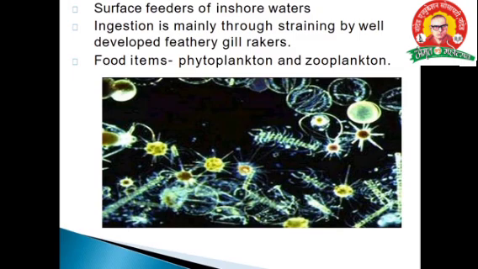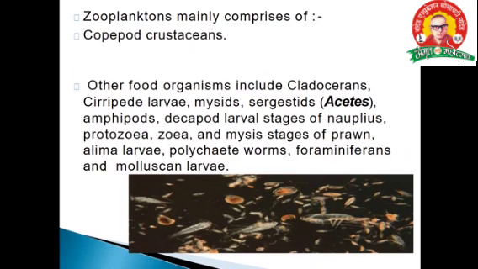All these come under zooplankton, because the Indian mackerel feeds on phytoplankton and zooplankton, right?